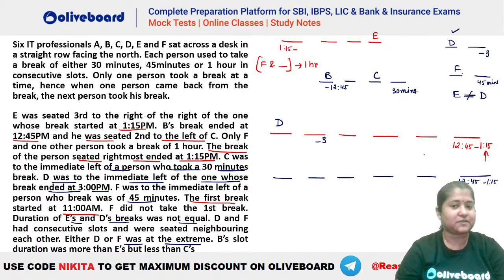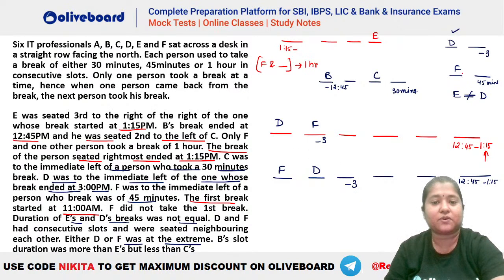This is one possibility. Similarly, F also can be here, that is F is at this end and F is neighboring D. So D can be this person, and D is immediate left of the one who is ending here at 3. So these are two possibilities here.